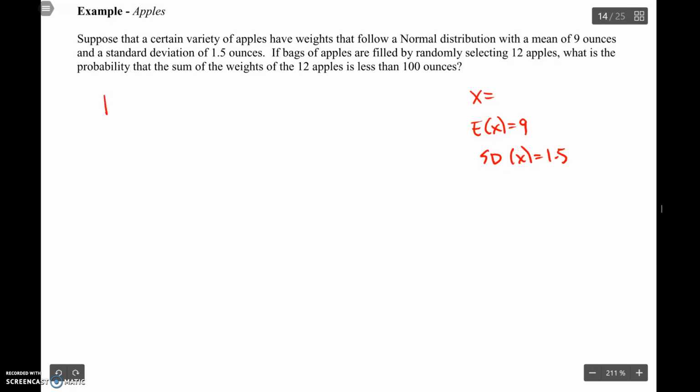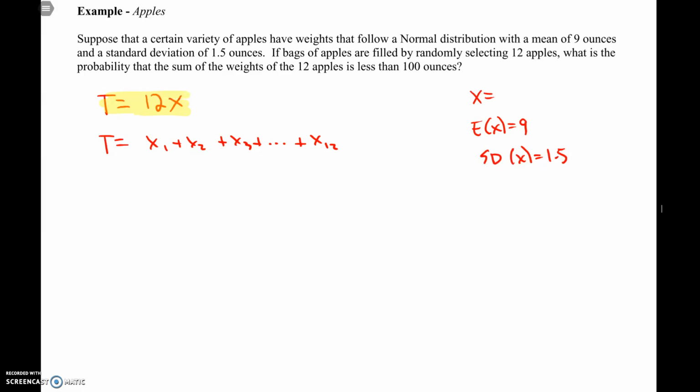So we're going to calculate a total weight. Now in class we kind of talked about, is that 12x? Or is it x1 plus x2 plus x3 plus ... plus x12? Which one is the case here? This one means you take one apple and you multiply its weight by 12. This one means you take 12 apples independently or separately. And again, these questions should say assume independence.